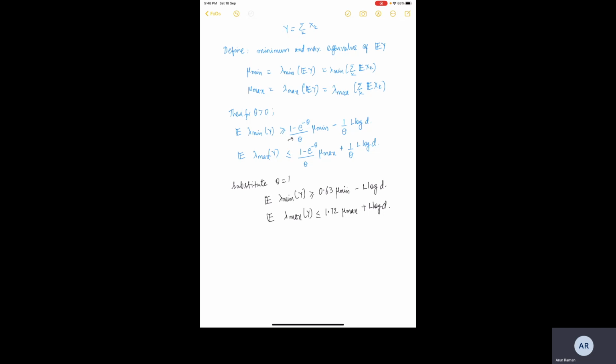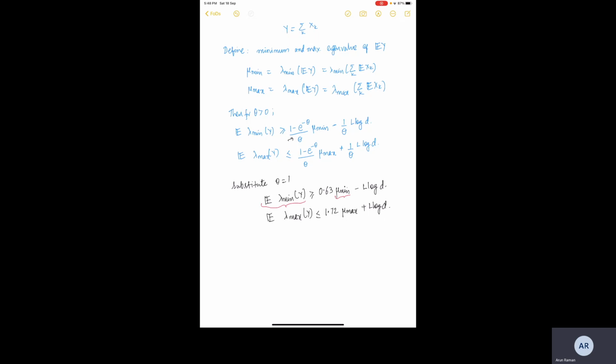So what I want you to think about, the most important point, is the conceptual difference between the expected value of lambda min of Y and mu min. You might want to take a few examples. Just take 2 cross 2 matrices where the entries follow some distribution; they can be tosses of a fair coin. Find out the left hand side, the expected value of lambda min of Y, and find out mu min. Then compare and see how these two manifest.